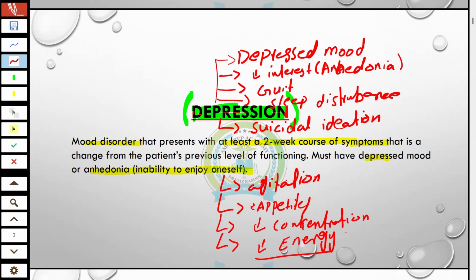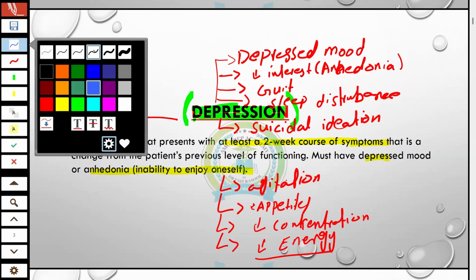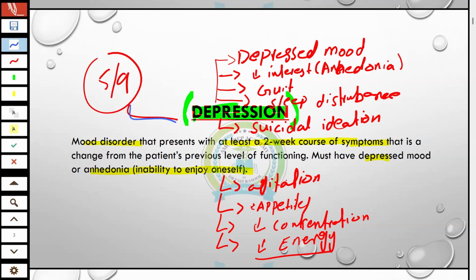So these are the 9 symptoms, and out of 9 symptoms, 4 to 5 must be present to make the diagnosis of depression. And these symptoms go on for 2 weeks. Then we make the diagnosis of depression. In a question you will see 4 to 5 symptoms persisting for at least 2 weeks, and you will make the diagnosis of depression.